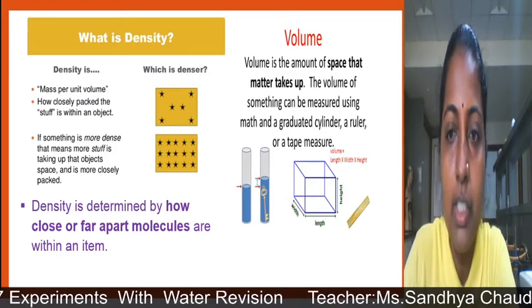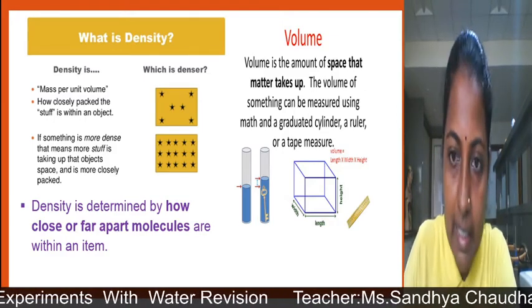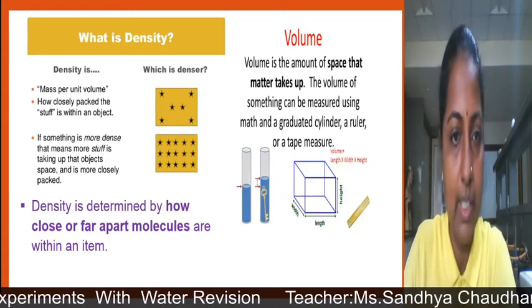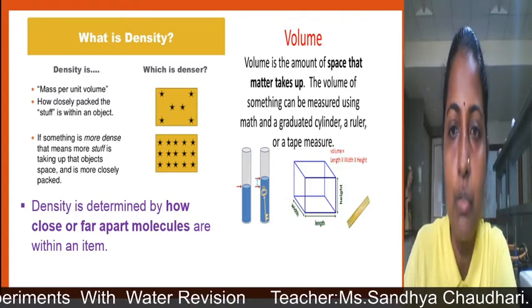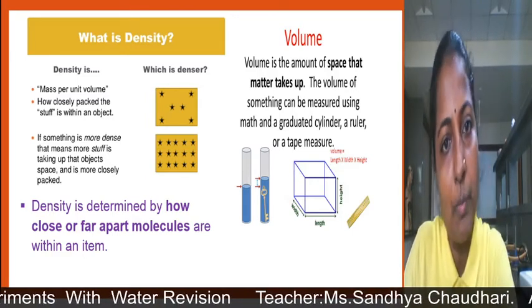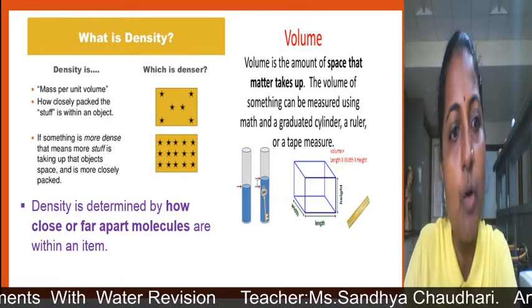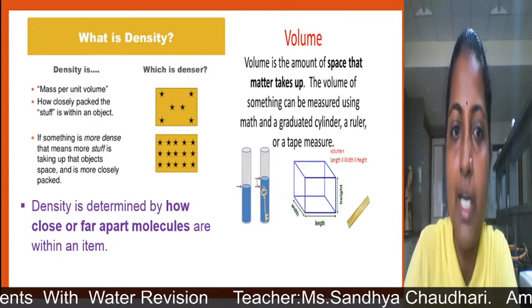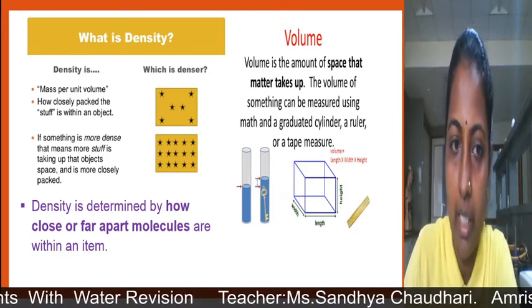So figure number 1 is less dense and figure number 2 is more dense. It depends upon how closely the molecules are arranged in that object. So density is determined by how close or far apart molecules are.